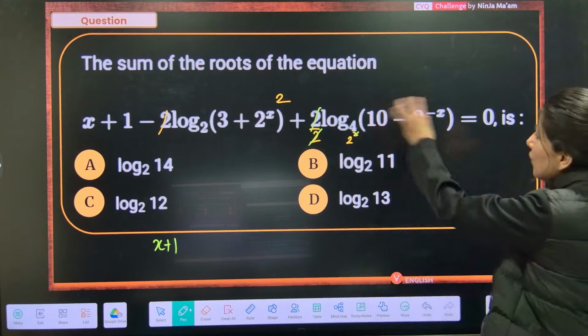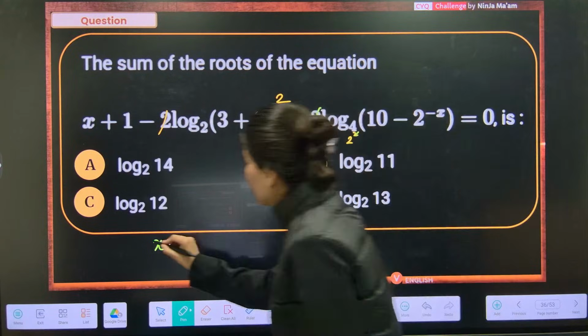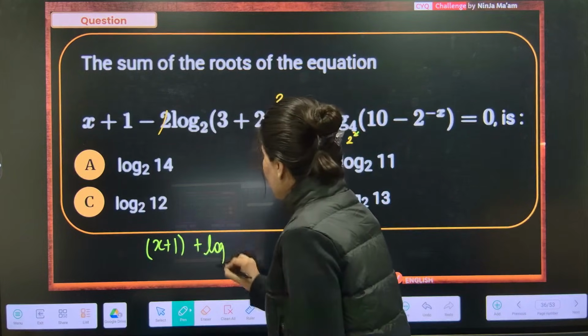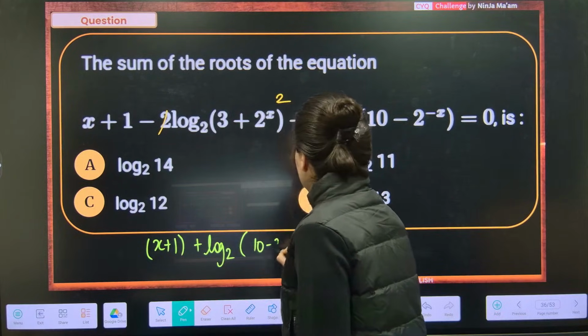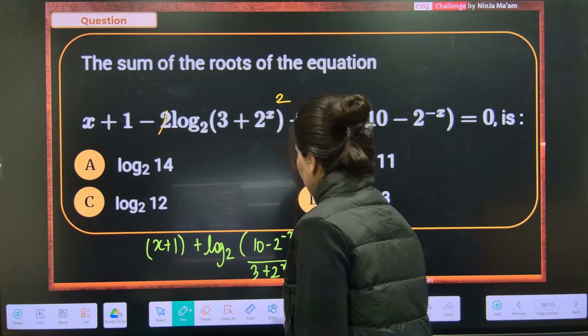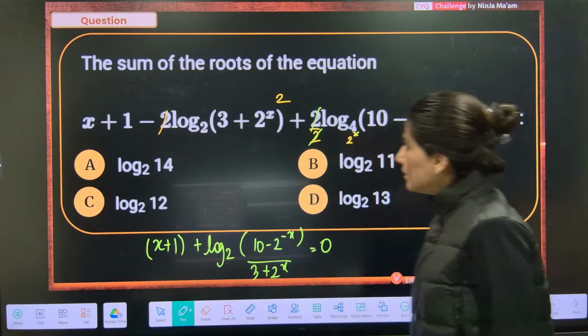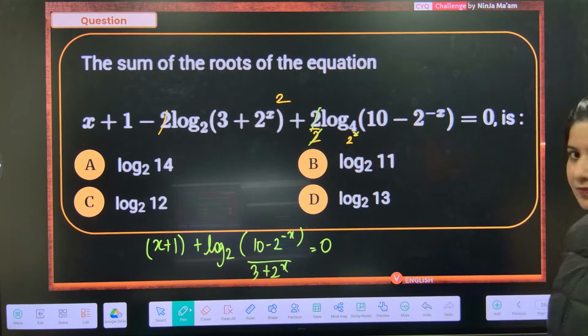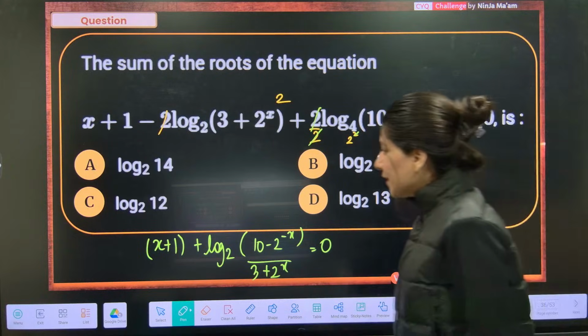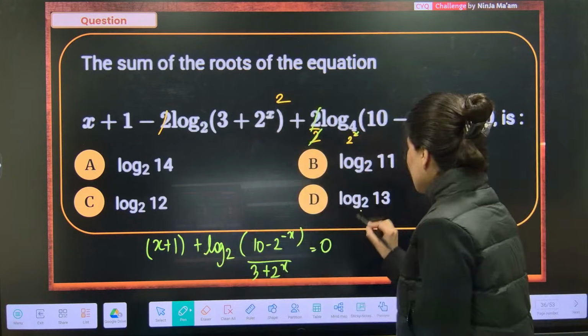Okay. So this is log a minus log b. So x plus 1 is right there. Plus log a minus log b is log a by b, is equal to 0. Correct? Now what I'm going to do is shift this x plus 1 right here.